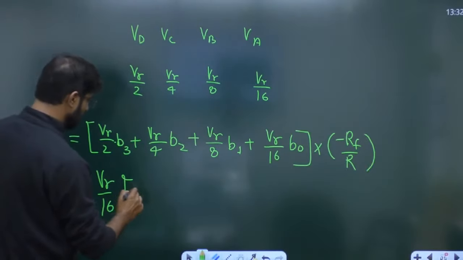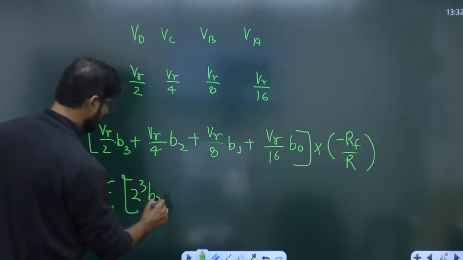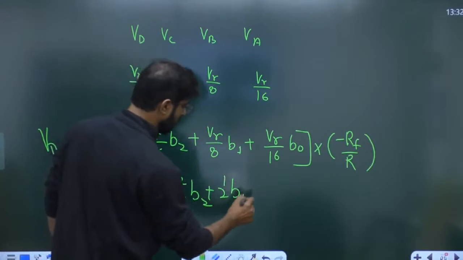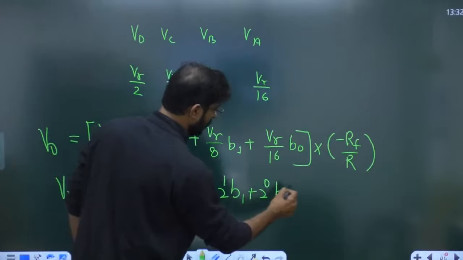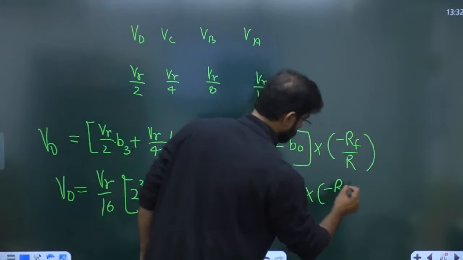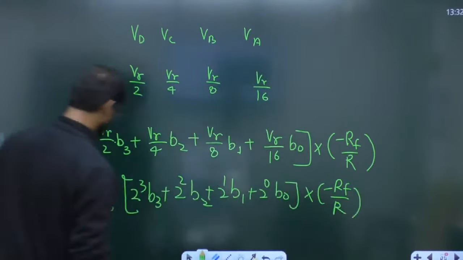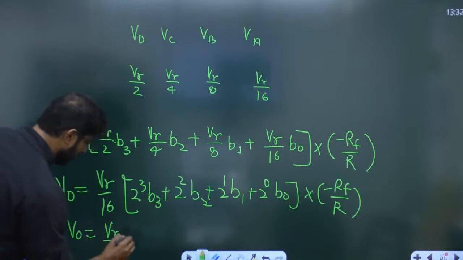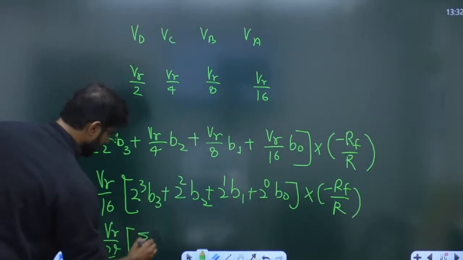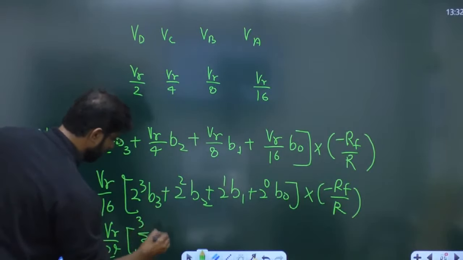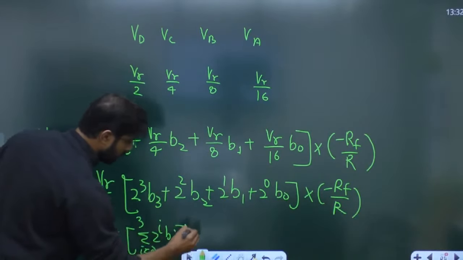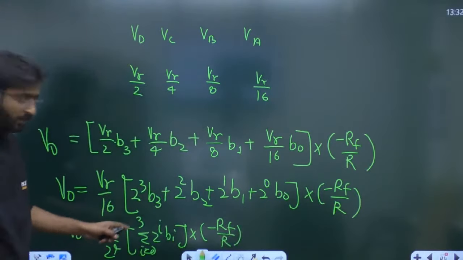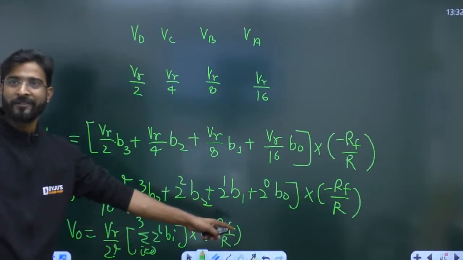So it will become 2 raised to power 3 B3, 2 raised to power 2 B2, 2 raised to power 1 B1, 2 raised to power 0 B note. And you will get V note equal to VR upon 2 raised to power 4, summation 0 to 3, 2^i Bi, minus RF upon R. Again you will get what is called resolution, decimal equivalent, and gain.